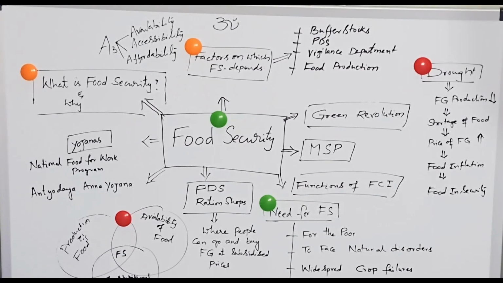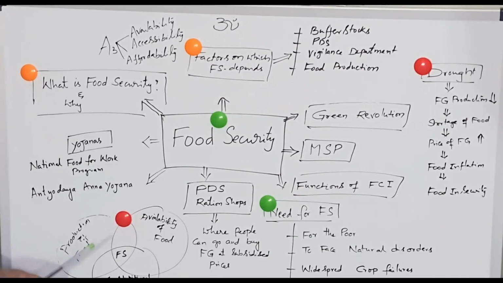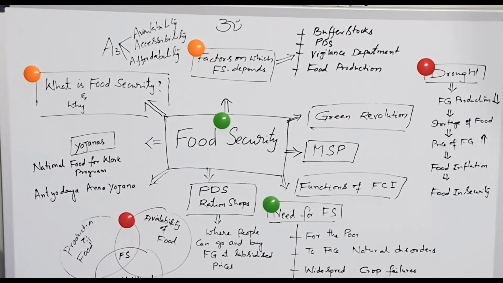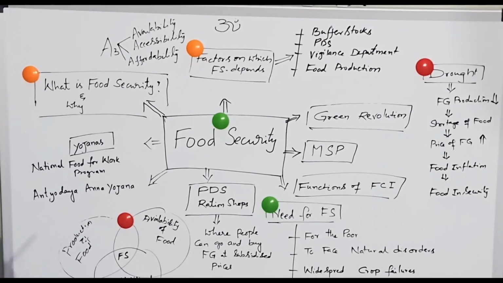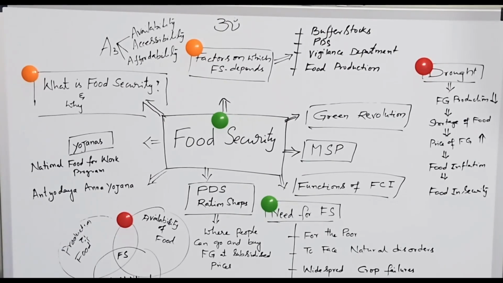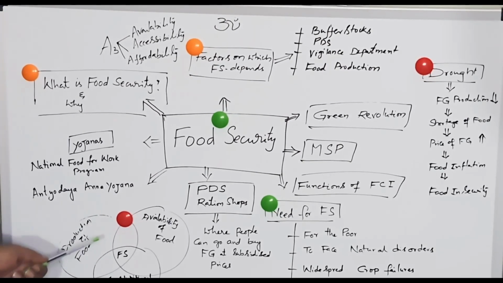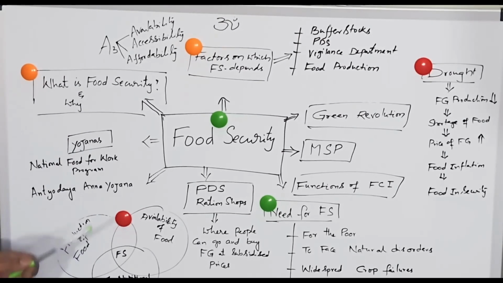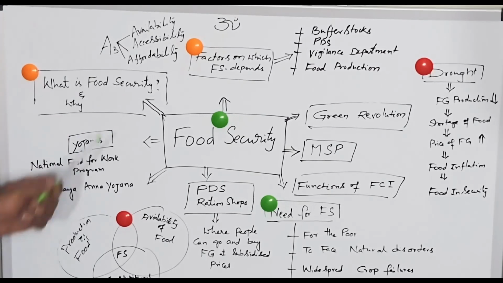The good quality of the food indicates nutritional value. What type of food is required for the body? How the dietary habits of the people can decide the healthy life of the people also comes under food security. So, food security is a very essential factor that should be provided by the government.